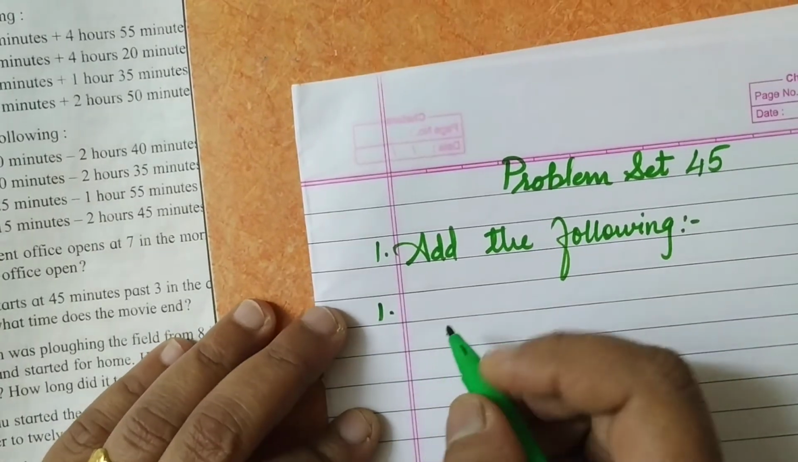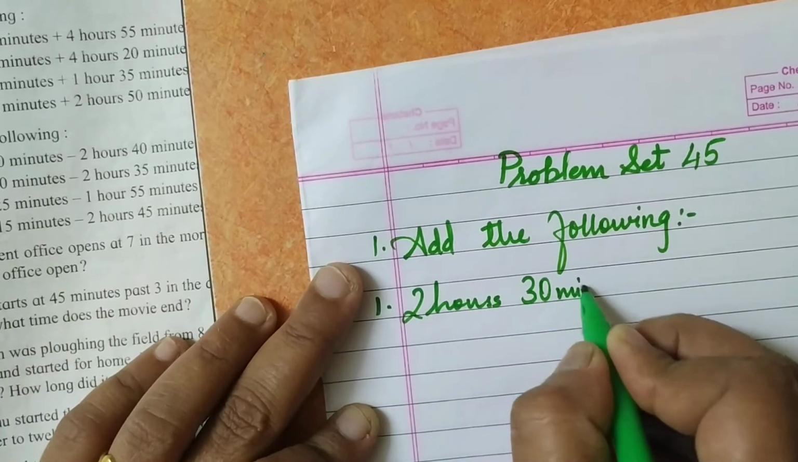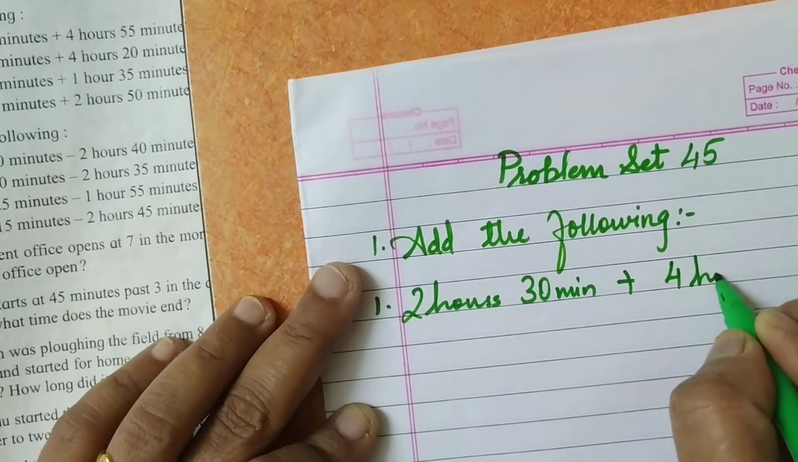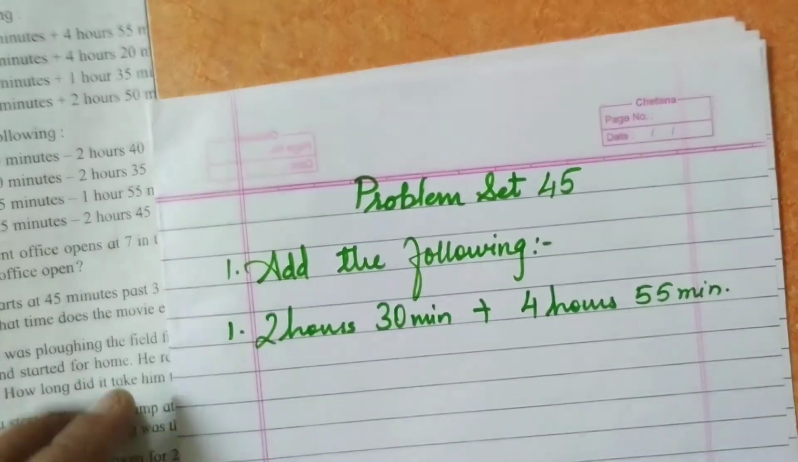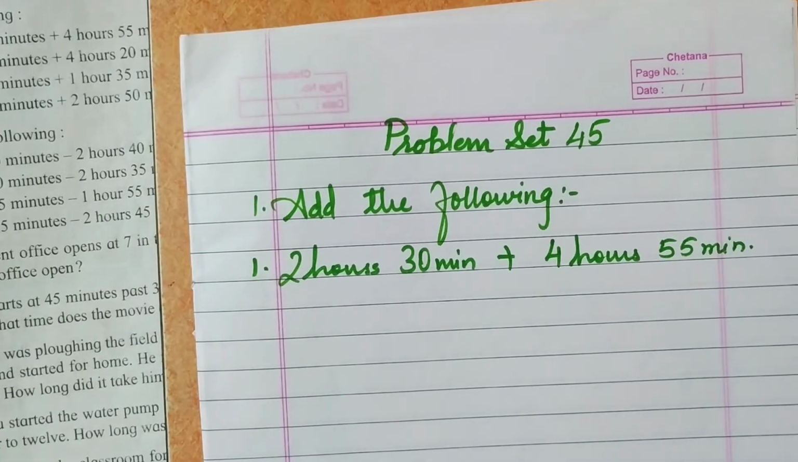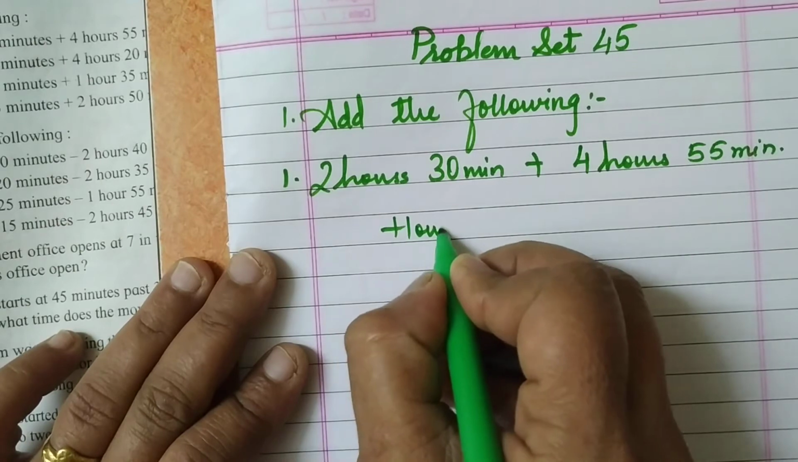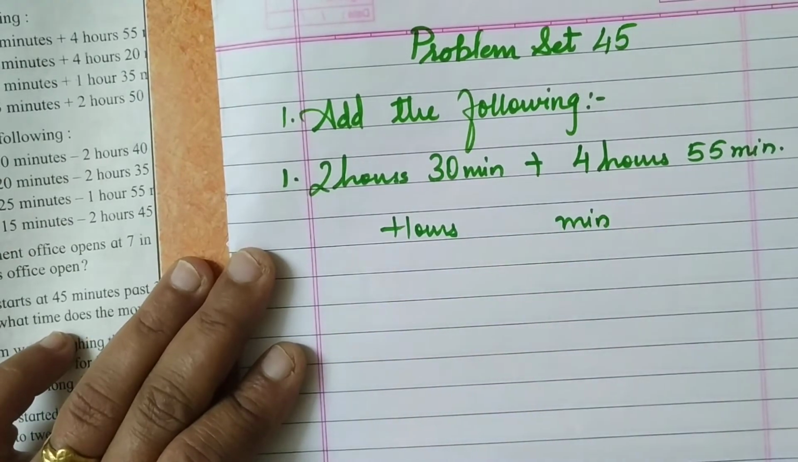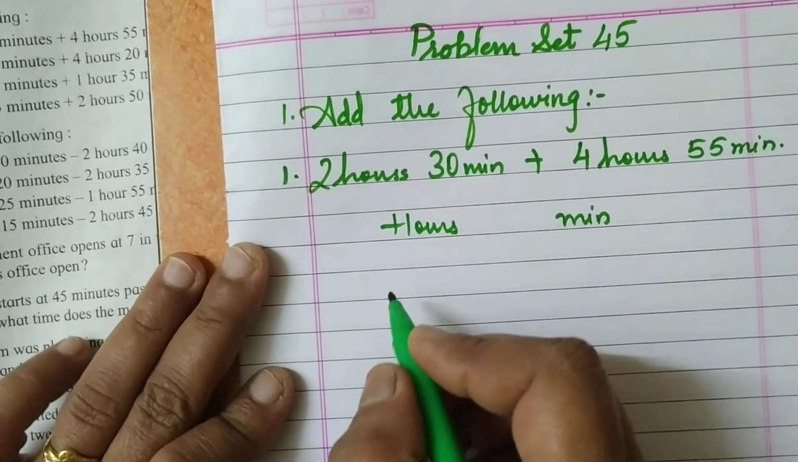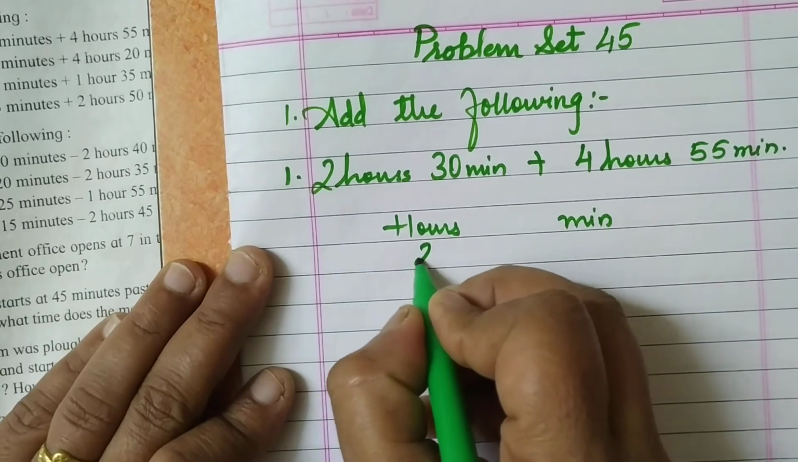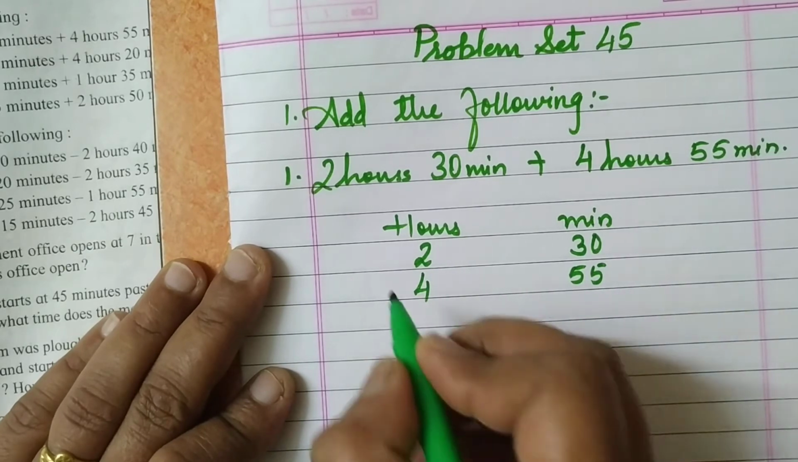First question is 2 hours 30 minutes plus 4 hours 55 minutes. Okay, we have to write it this way, and then arrange this addition in hours and minutes. You must have learned hours and minutes. We have to make the columns, and in hours you will write hours, and in minutes you will write minutes. So how will you write? 2 hours 30 minutes and 4 hours 55 minutes. We have to add this.